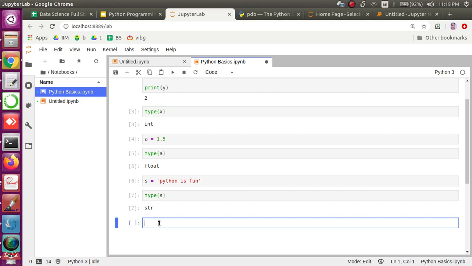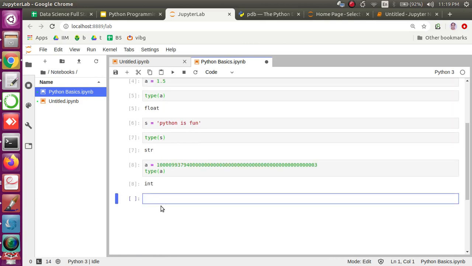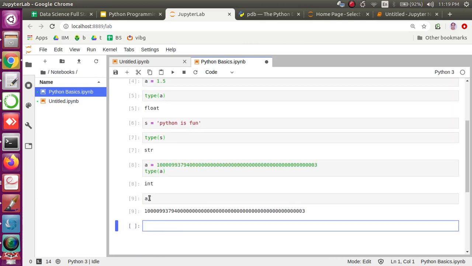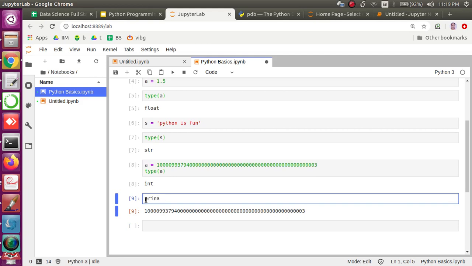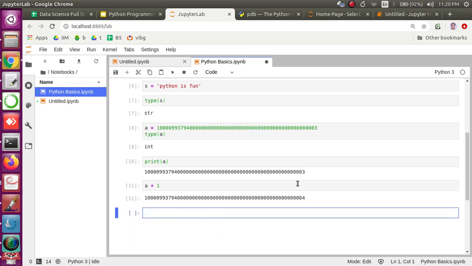So this is how we can have some basic stuff. You can assign any big number to this particular variable, and it is still an integer object. If you print something, print is optional here. If I simply write a, it is going to print the value. So this is a huge number. If I do any arithmetic operation on this, it executes fine.